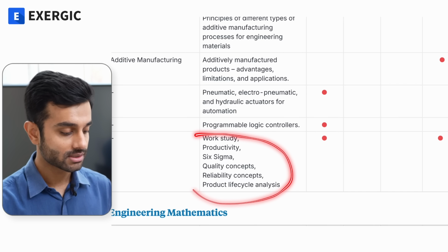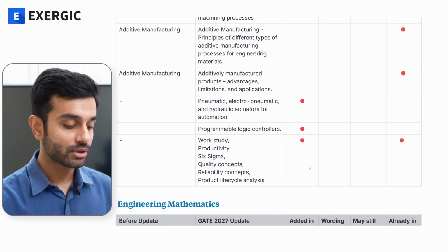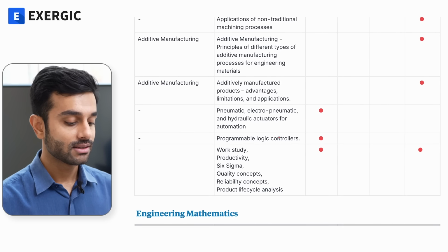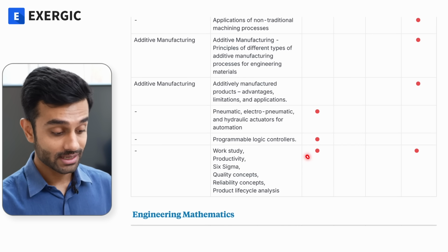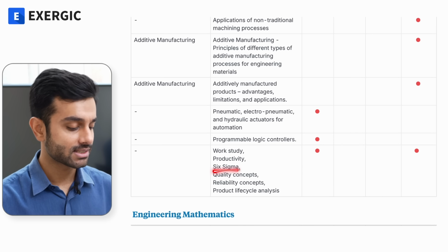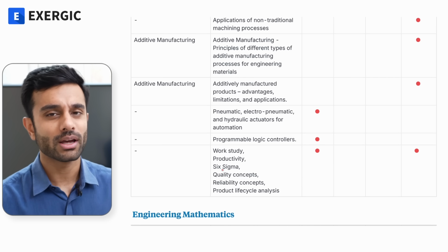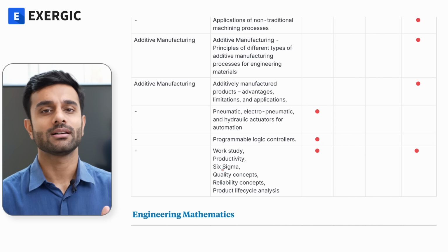Coming to these topics, it's a group of topics written together. Interestingly, I have put them in both categories, means it is an addition as well as it was there in the syllabus. Why? Because some of these things like Six Sigma, quality concepts, reliability concepts are something which we already cover, from which questions are asked.